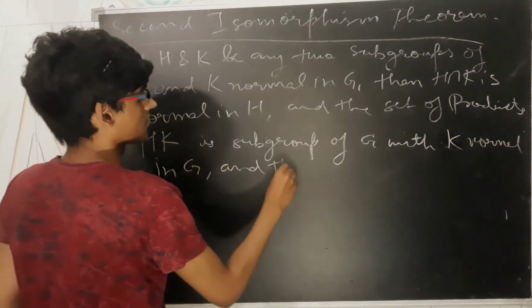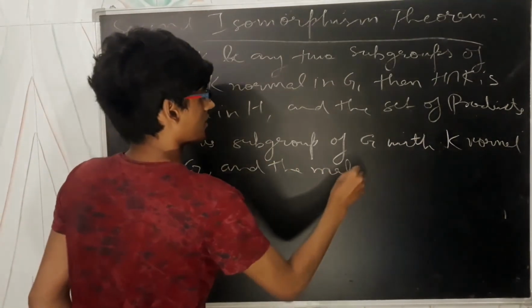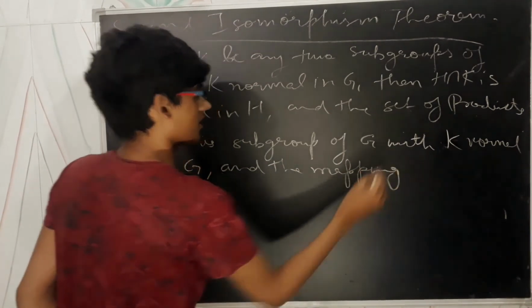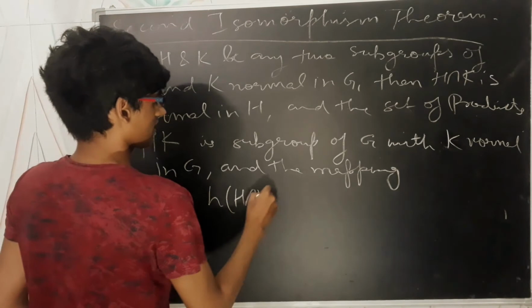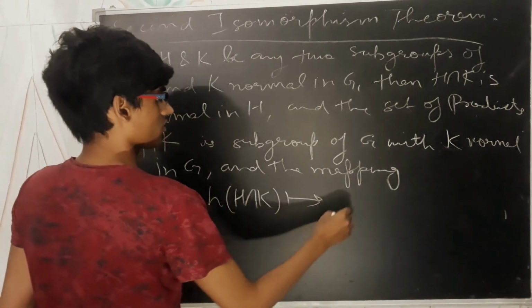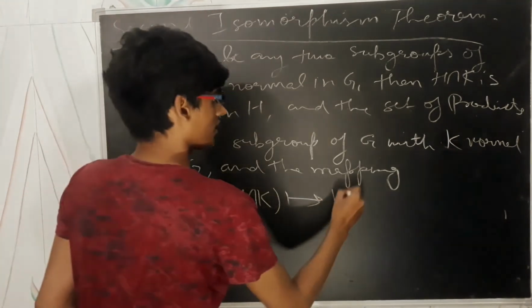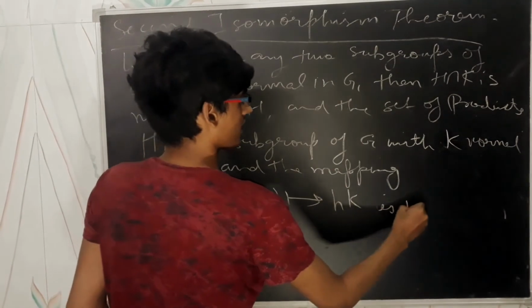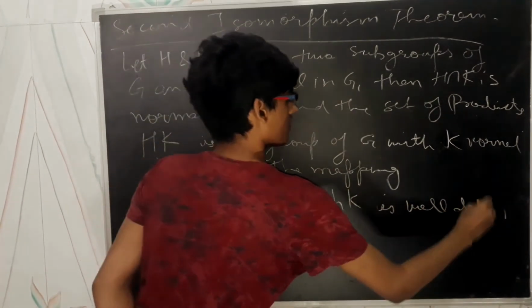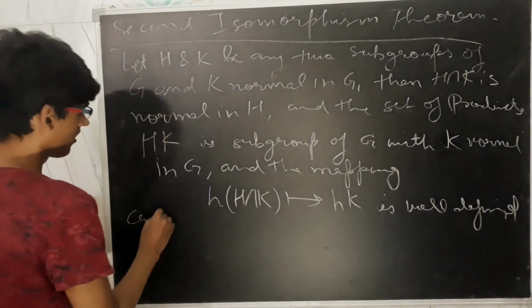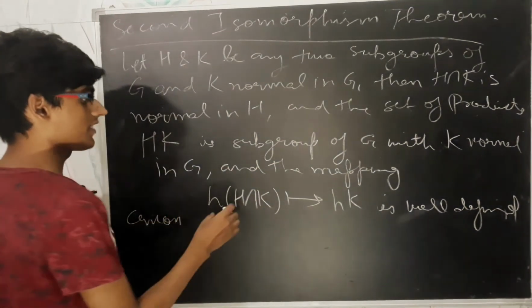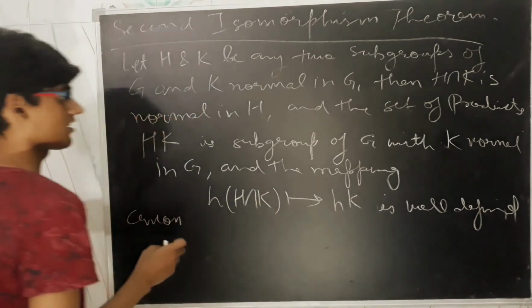And the mapping, what mapping? H to HK by K, is a well defined canonical isomorphism. We are required to prove that this mapping is a well defined canonical isomorphism.